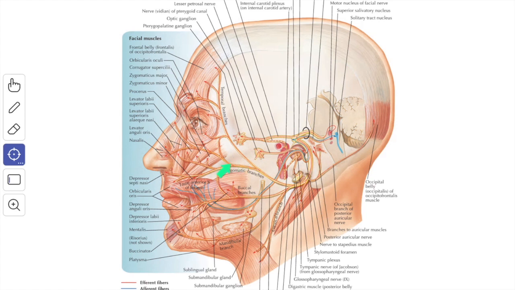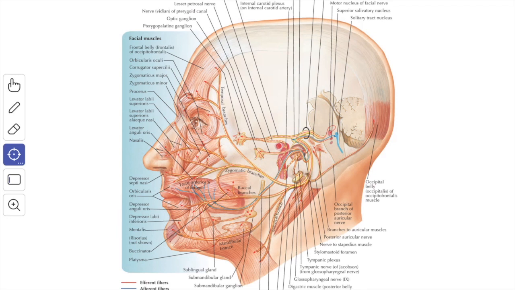The zygomatic branch runs along the zygomatic arch and supplies the lower part of the orbicularis oculi muscle. The buccal branch consists of superficial and deep branches. The superficial branch supplies the procerus muscle, and the deep branch subdivides into upper and lower sets.